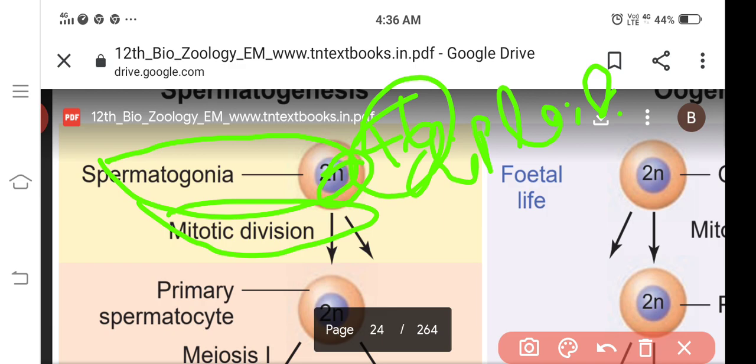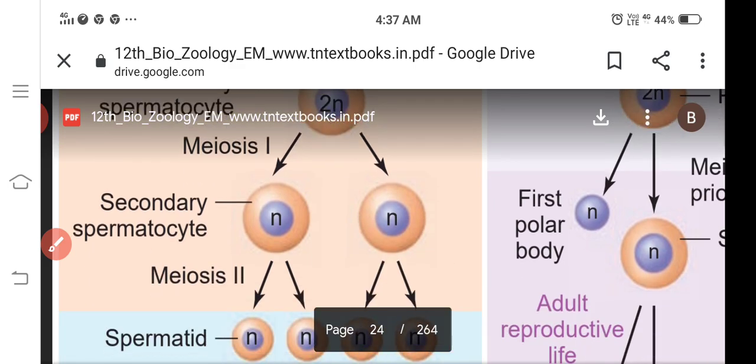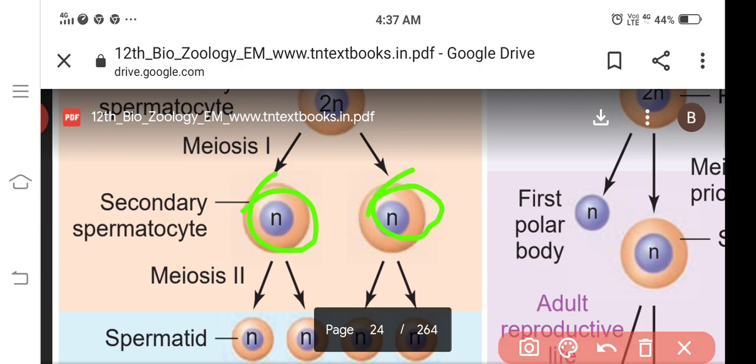The primary spermatocytes undergo the first meiotic division to form haploid secondary spermatocytes. So a single n is present, that is the haploid number of secondary spermatocytes.